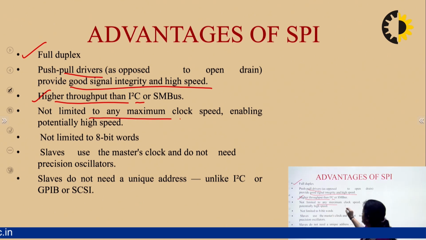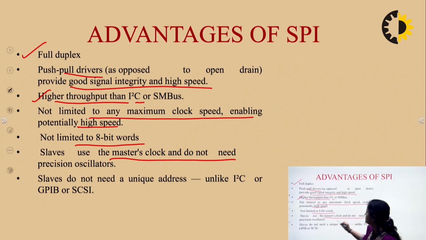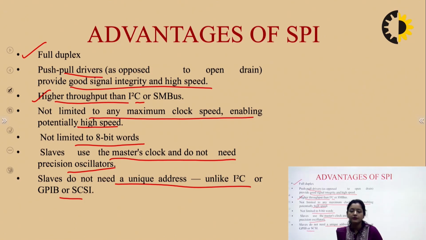Not limited to any maximum clock speed. Potentially high speed is achieved through this. Not limited to 8-bit words. Slave uses master's clock and does not need precision oscillators, and slaves do not need a unique address, unlike I2C and other protocols which are used for serial bus communication. So these are some of the advantages of SPI which you can note for your reference.